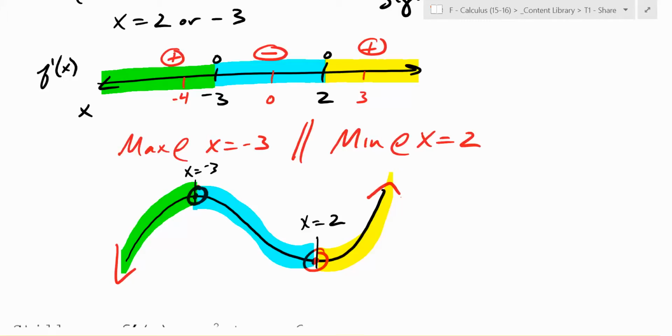You're going to spend a lot of your time in calculus finding maximums and minimums because they are very, very useful points in many ways. If you have a function that models something like profits versus cost, you want to know how much you're charging for an item, how much you make.